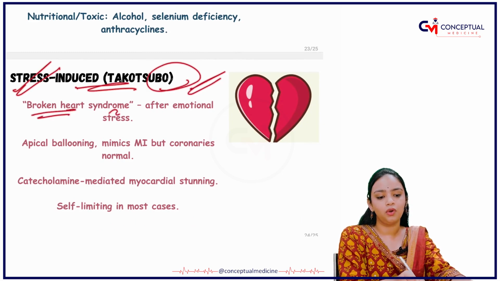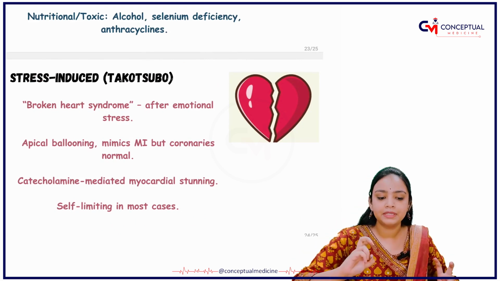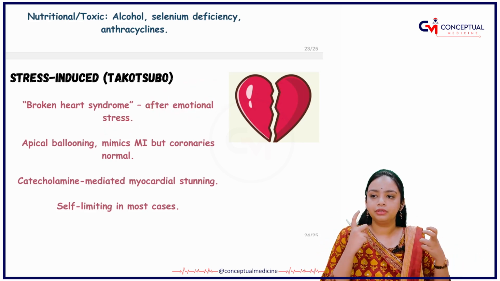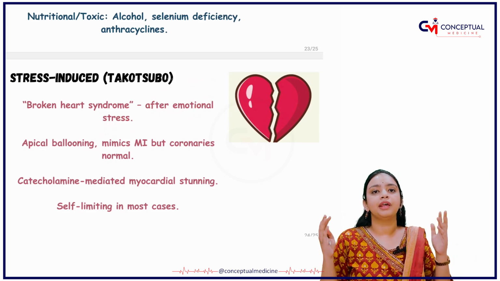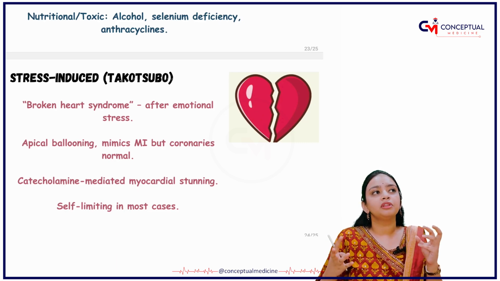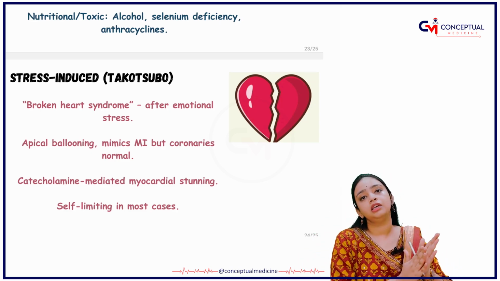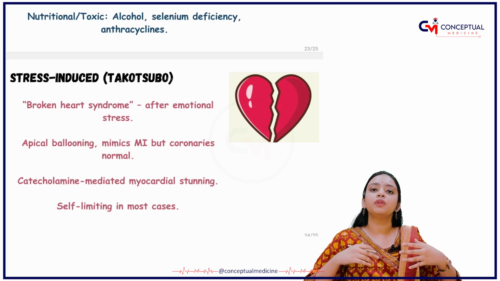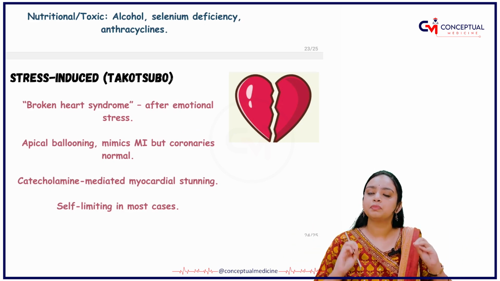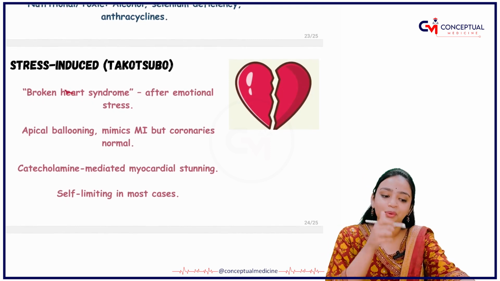the stress-induced one, also called broken heart syndrome. Not your broken heart, right? What happens in this disease? It is basically after an emotional stress. Like if there are two brothers and they are having a dispute over property. The younger brother is so emotional that he never expected his elder brother would say this kind of thing. So his heart is not able to take it, as a result of which he got broken heart syndrome and died on the spot. Okay, similarly, you also sometimes get a broken heart, right? But that's not broken heart syndrome.